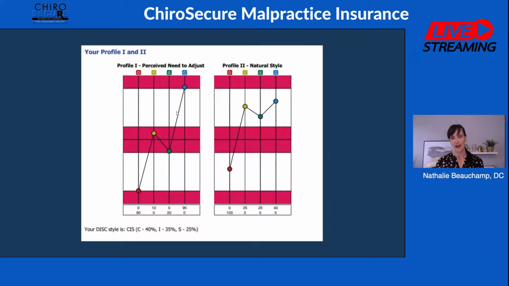I do that before I hire staff, and then I will review it with them, and then every so often we'll do an activity inside of the clinic with our staff, especially when we have new staff coming on, so that they all know what their DISC profile is. And we work on talking about our strengths and weaknesses. In the report, the DISC gives a 30-page report, and it tells you how to communicate. So if I'm a D and I want to communicate with an S, I need to do it in a different manner.